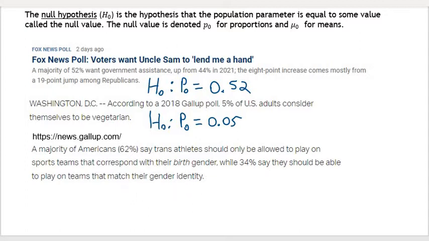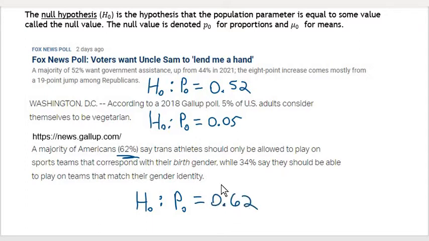So let's focus on this 62%, the first one we came across. And the claim that's being made there, the null hypothesis, would be that the null proportion would be equal to 62% or 0.62.